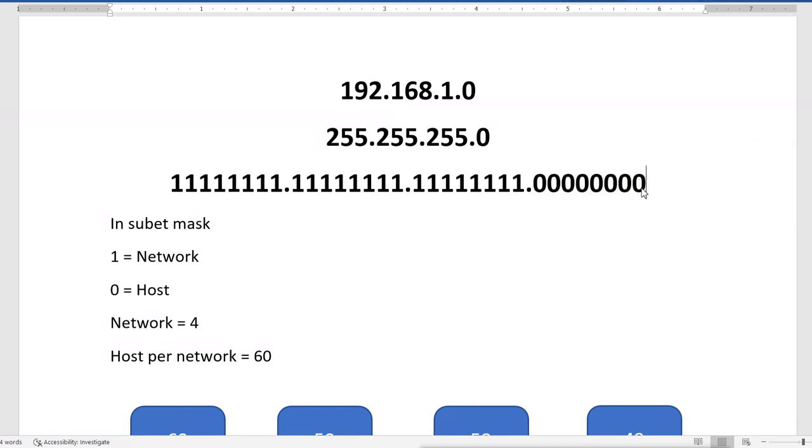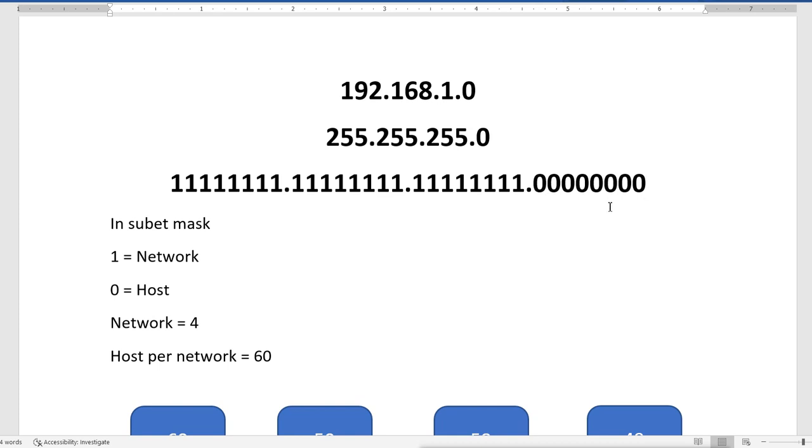We can make use of this host part any way we want, and that is how subnetting works. For doing the subnetting, what we actually do is steal some bits from the host part. We cannot disable or enable any bits from the default subnet bits, but these host bits are for us.